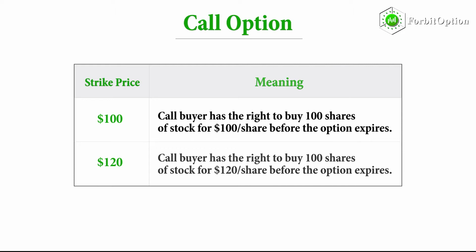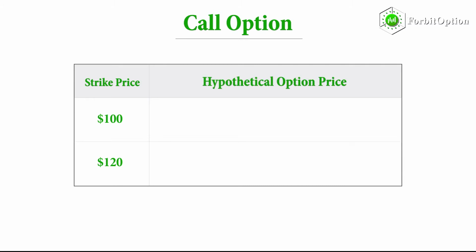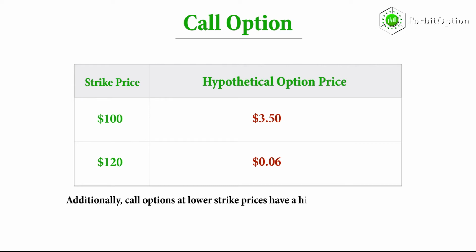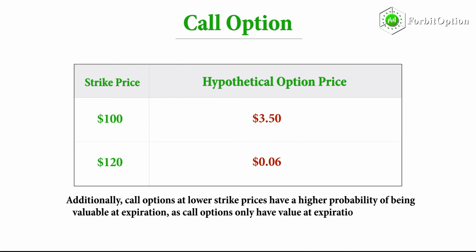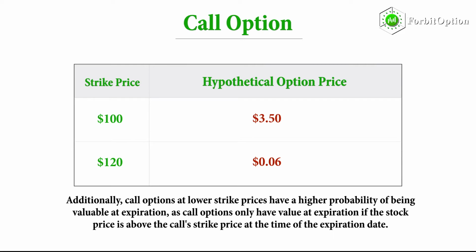Since there's more value in having the ability to buy shares of stock at lower prices, call options with lower strike prices cost more money. Additionally, call options at lower strike prices have a higher probability of being valuable at expiration, as call options only have value at expiration if the stock price is above the call strike price at the time of the expiration date.